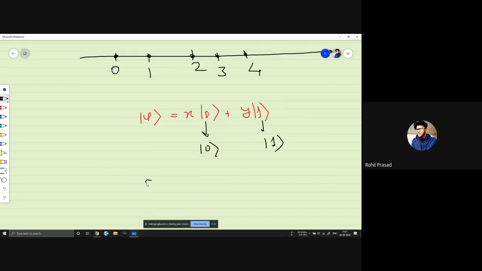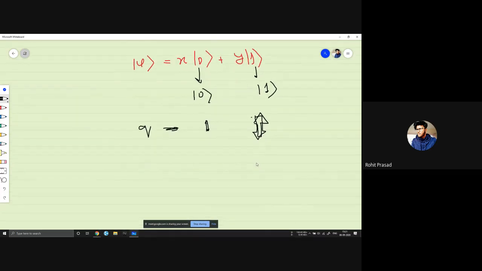Our qubit will be in spin up and spin down at the same time. Until and unless we measure it, it won't be determined. It will be in superposition like this.